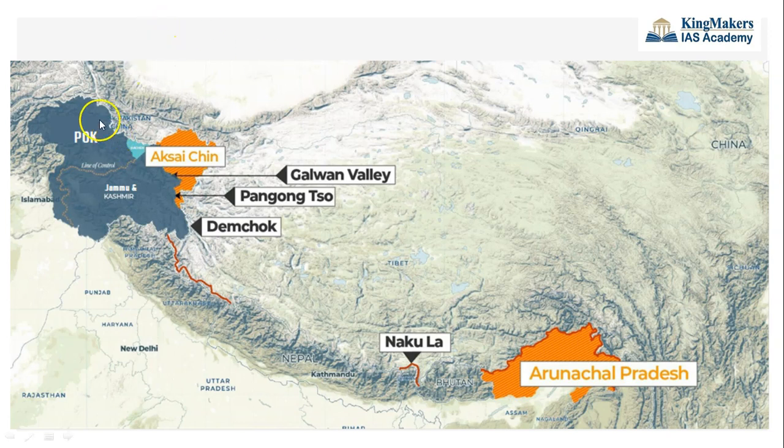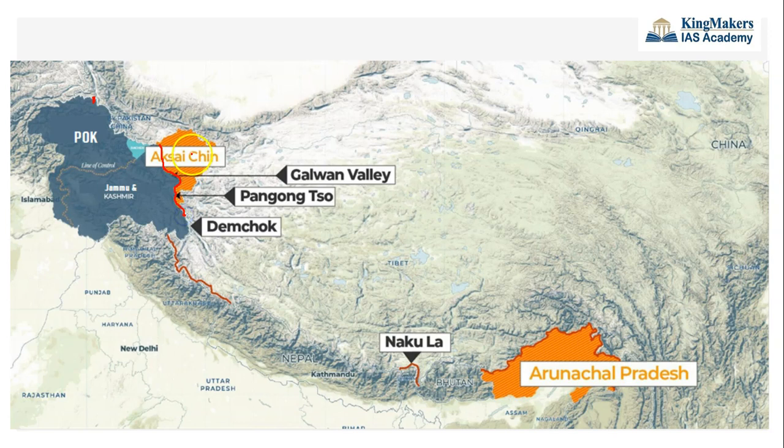This map also depicts the actual border between India and China. The border starts here from the Ladakh region. This entire region of Ladakh is called the western sector, up to here. But this is the actual line which is being claimed. The map which we see is India's official map, which we claim. But China has occupied this region, and this region is called the line of actual control.